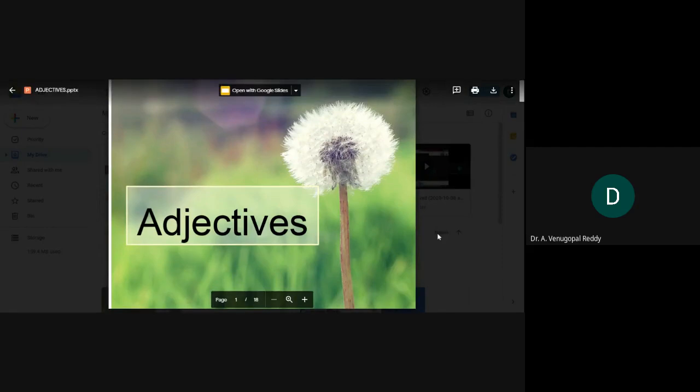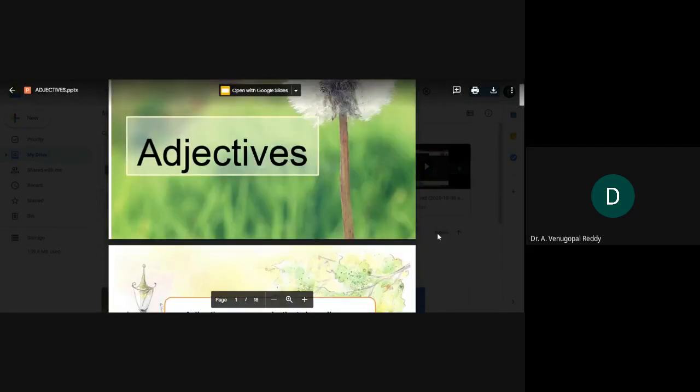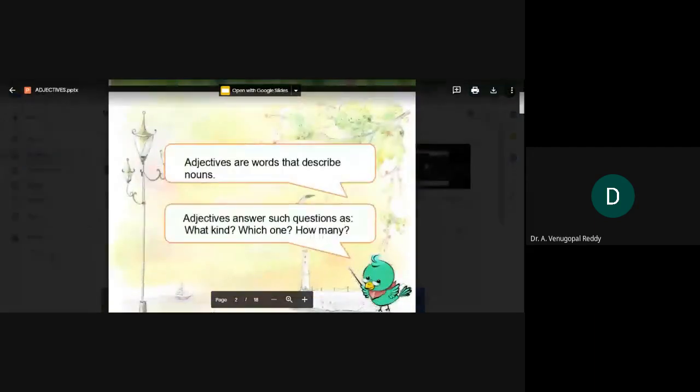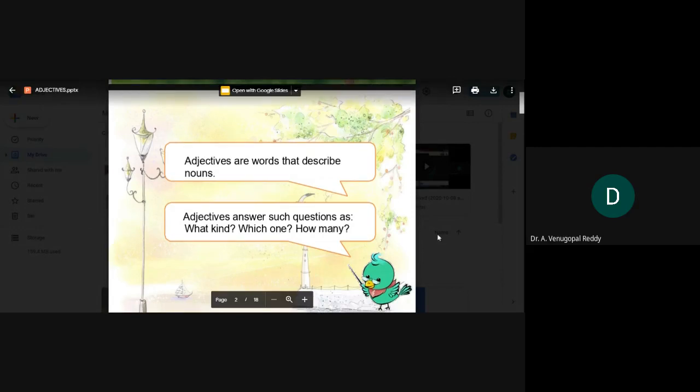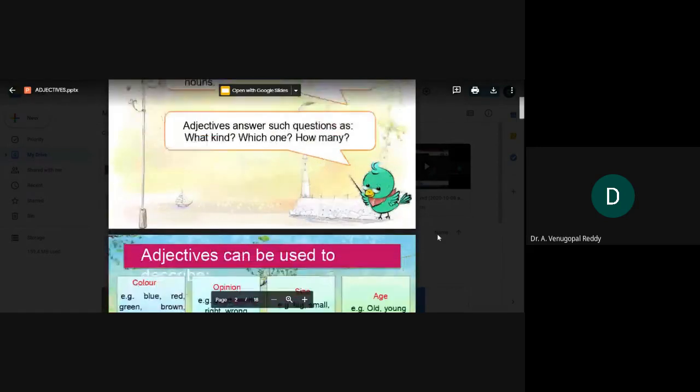First, let us see its definition. What is an adjective? Adjectives are words that describe nouns. And also, adjectives are useful to answer: what kind, which one, and how many? These questions are answered by adjectives. Let us discuss adjectives in detail.